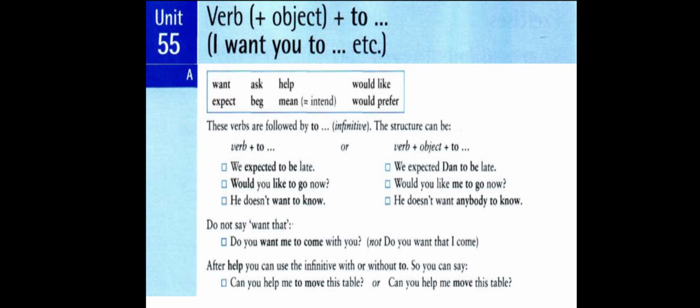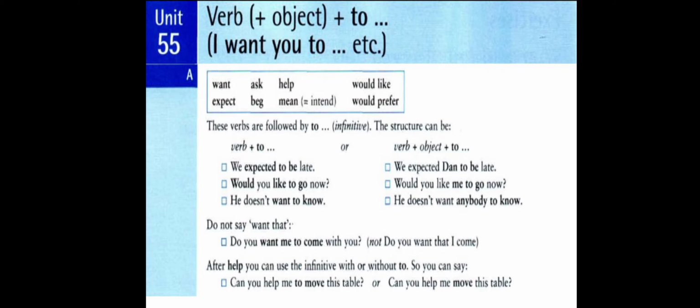The second example: would you like to go now? This is a question. Here we have would like plus to plus the base form go. The other example: would you like me to go now?